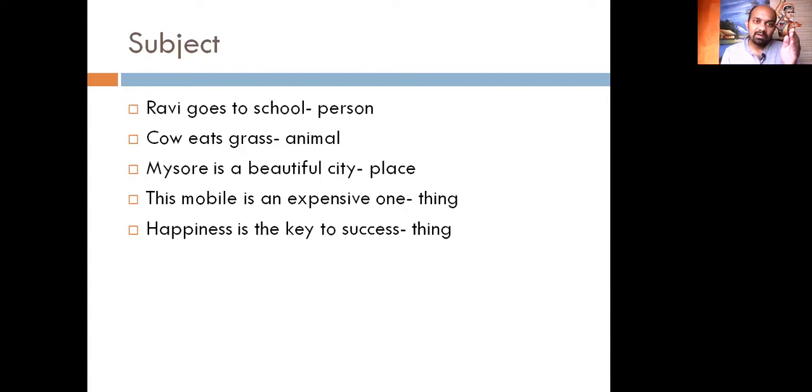So, subject is something about which we speak. We speak about Ravi, a person. We speak about a cow, an animal. We speak about Mysore, a place. We speak about mobile, a thing. We speak about happiness, a thing. So, I hope what is subject is clear.